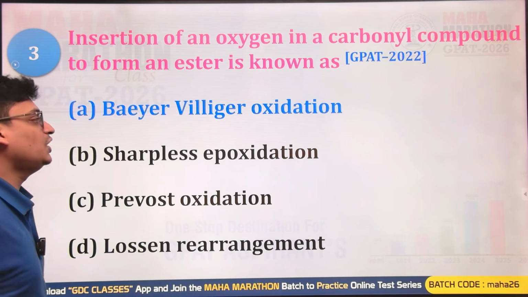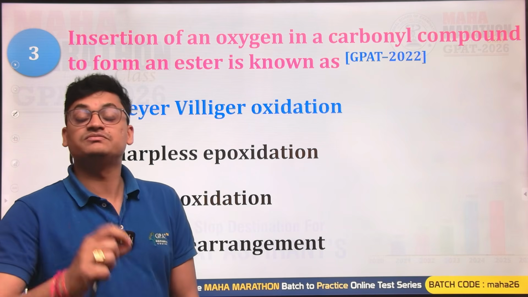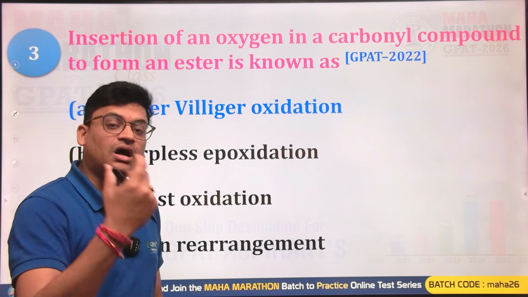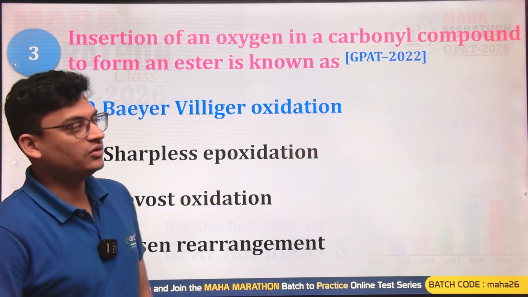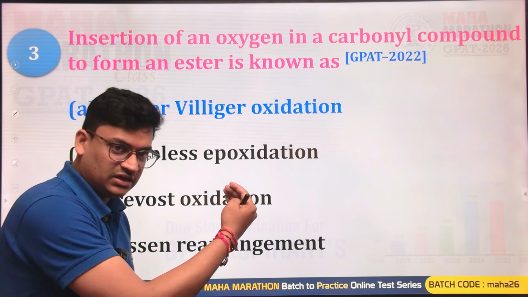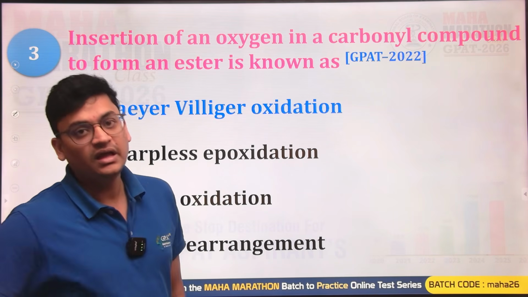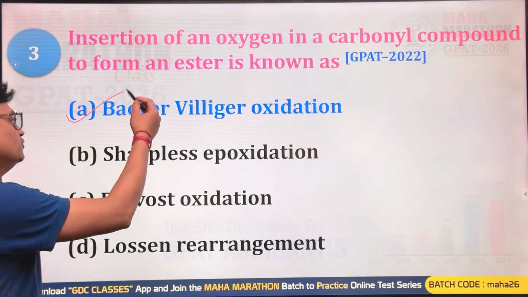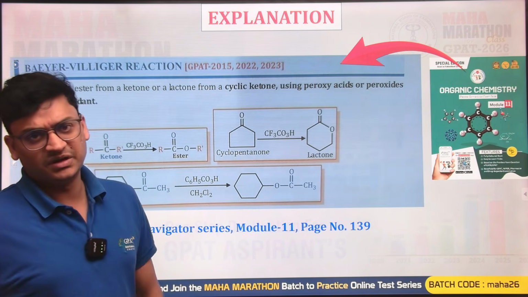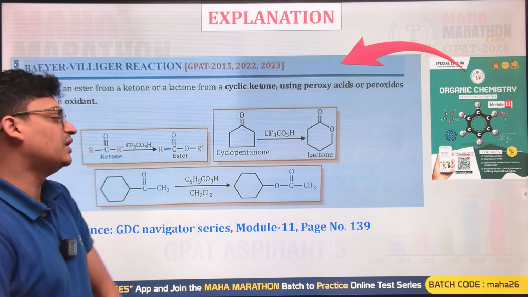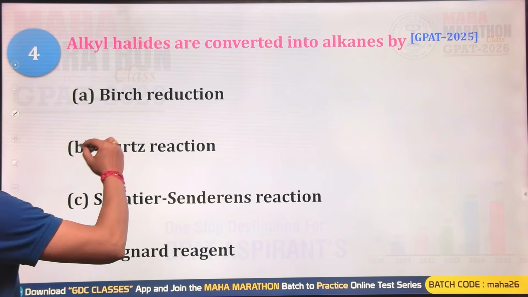Yes, option A is the right answer, in which aldehydes or ketones, the carbonyl compounds, get oxidized, and if it is a ketone, you get an ester as the major product by using peroxy acids, in general Caro's acid, or metachloroperbenzoic acid. These can all be used for this kind of reaction.